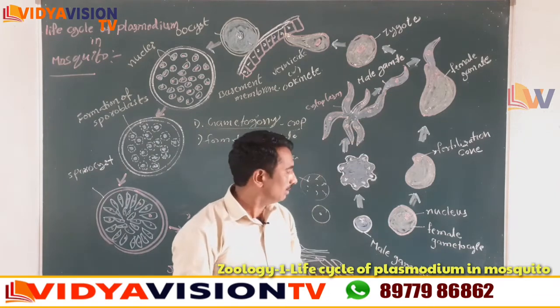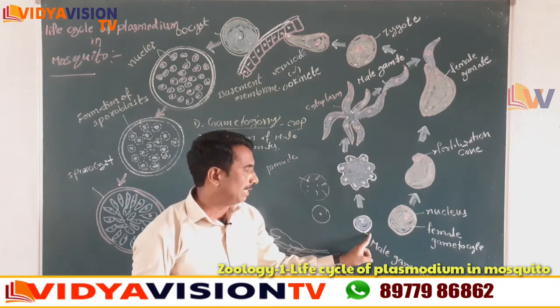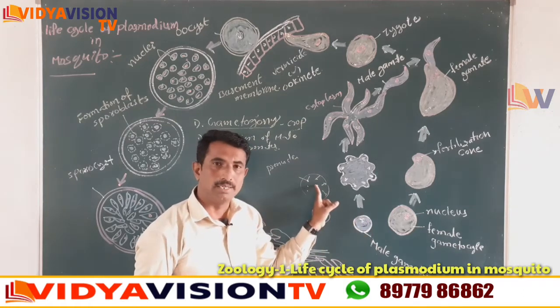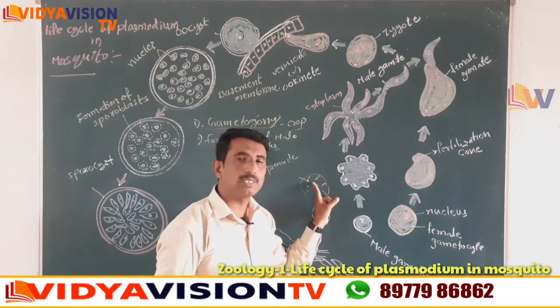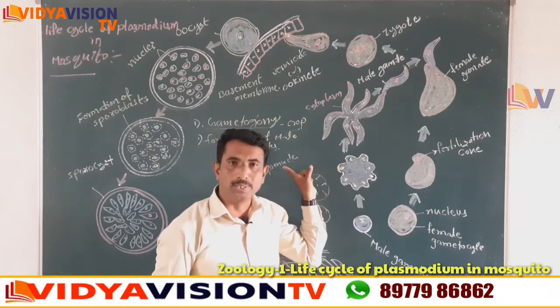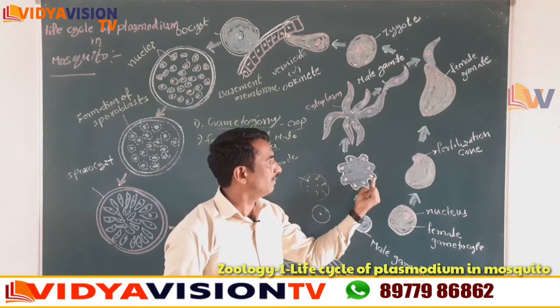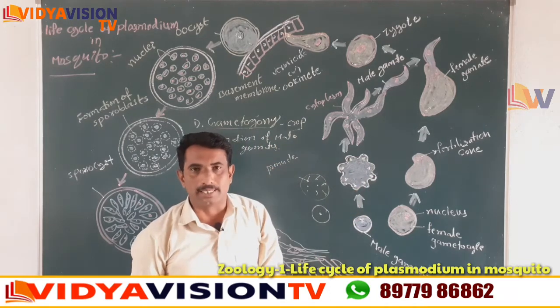Listen once again. The nucleus of the male gametocyte divides into 8 daughter nuclei. These 8 daughter nuclei are called pronuclei. Then the pronuclei move to the peripheral side of the male gametocyte.